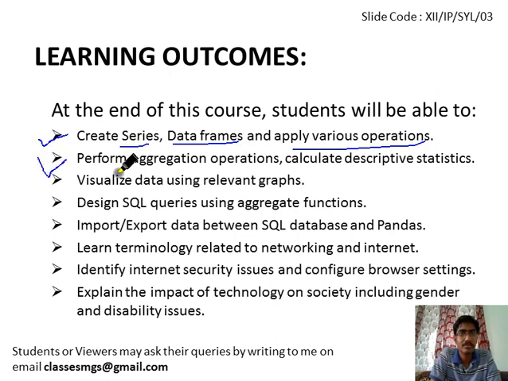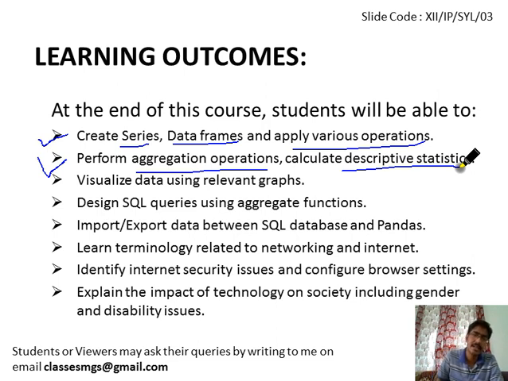Second thing, you will be able to perform the aggregate operations or calculate the descriptive statistics on these data frames. What are aggregate functions? Aggregate operations, aggregate functions like maximum, minimum, average, sum of all the rows of a single column, all these are the aggregate operations.